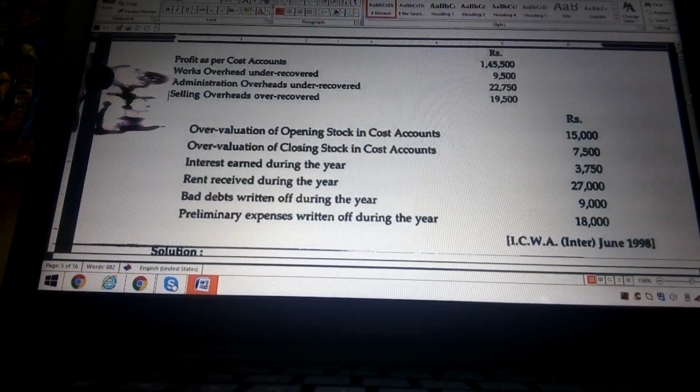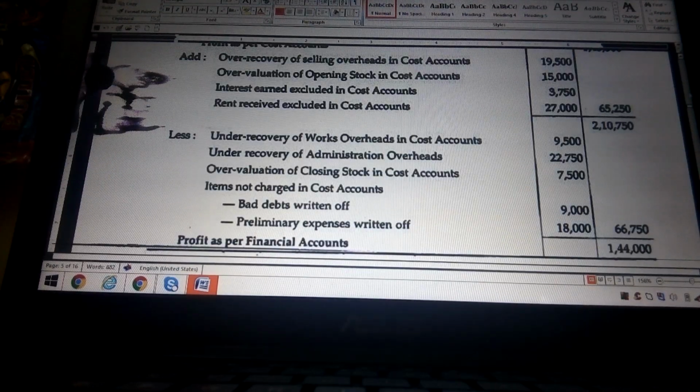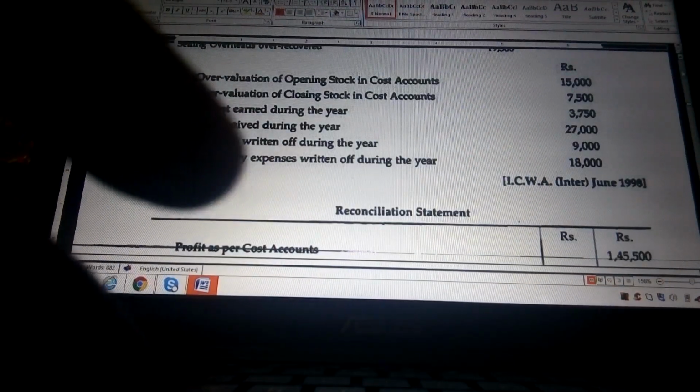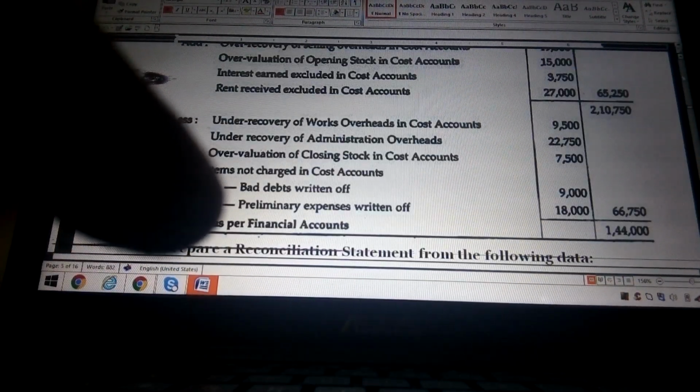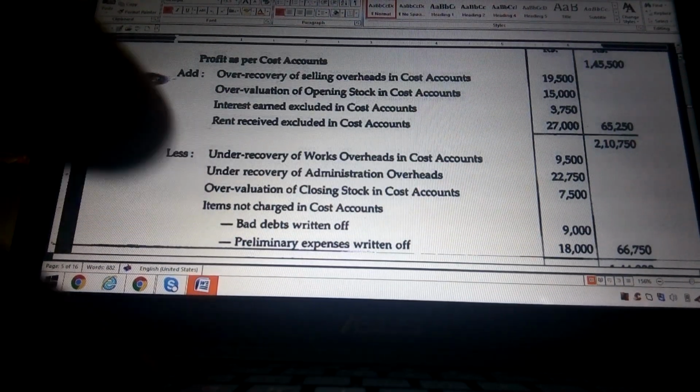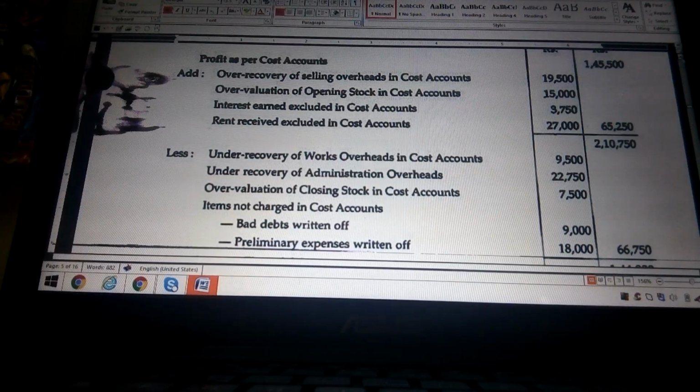So here also we get some solutions. Profit, that is 1,45,500, on the right hand side. Similarly, we add some information based on the pro forma: over recovered items of selling overhead, over valuation of opening stock, interest earned excluded in cost account, rent received excluded in cost accounts. Those items we add under the add column.